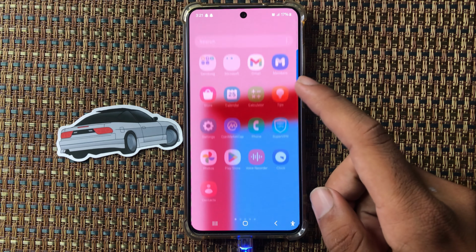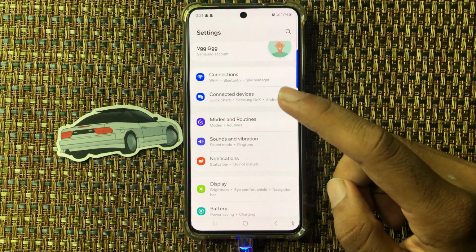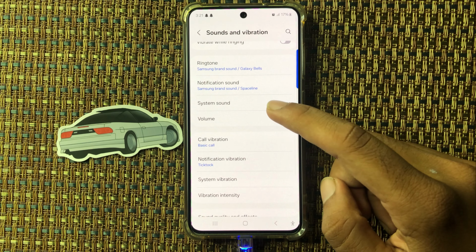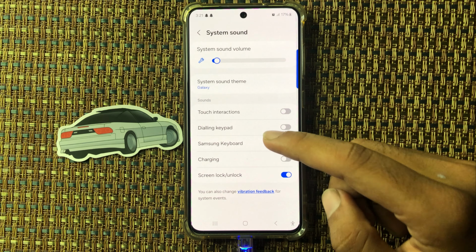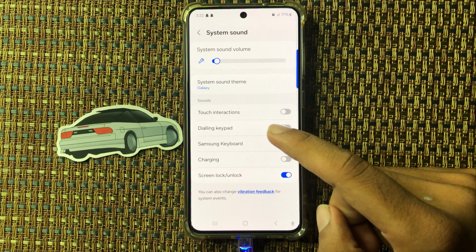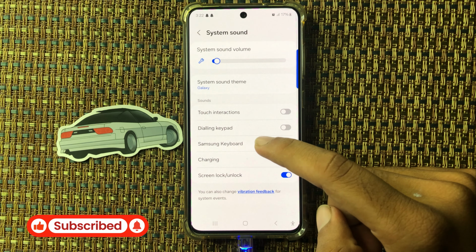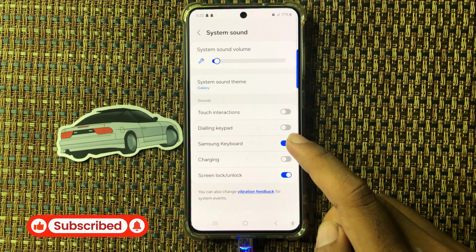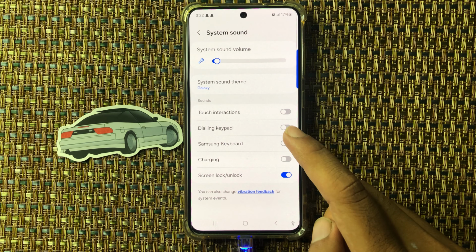First of all, open the settings app and scroll down, select sounds and vibration, and from here you can see option system sound. Click on this, and from here you can see option Samsung keyboard. So if you want to disable keyboard sound, then click on this, and if you want to enable keyboard sound, then again click on this.